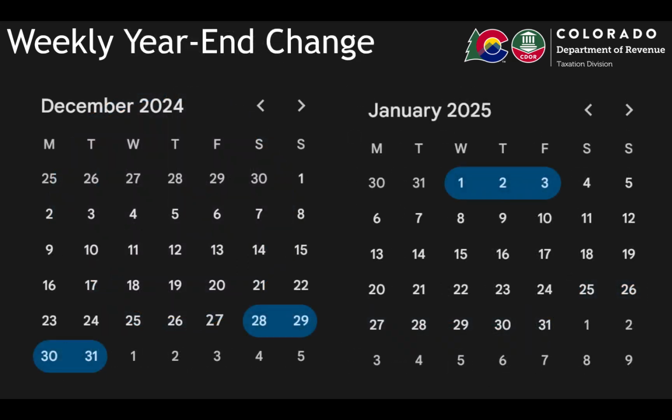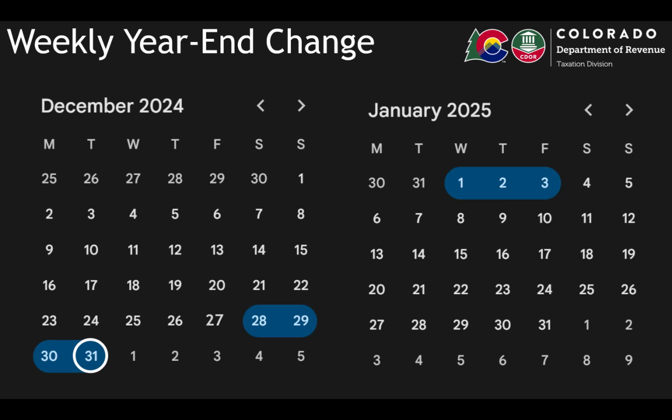In addition to the standard weekly filing periods, weekly filers have a final weekly filing period at the end of each calendar year on December 31st, regardless of whether the 31st falls on a Friday. The final payment is due the third business day after the 31st.